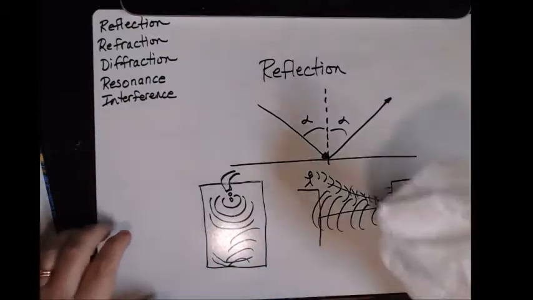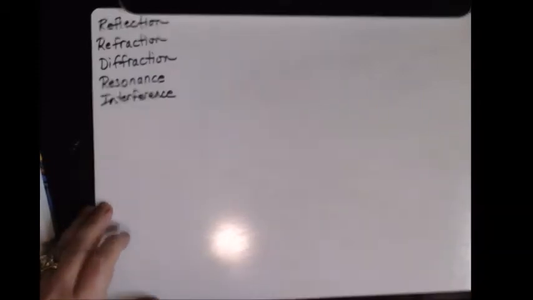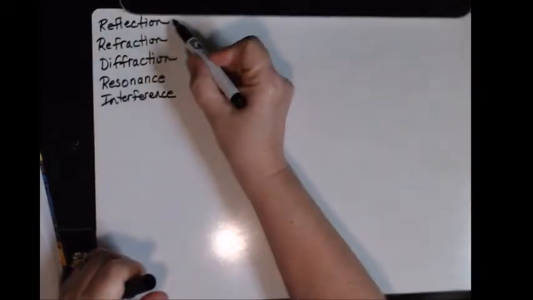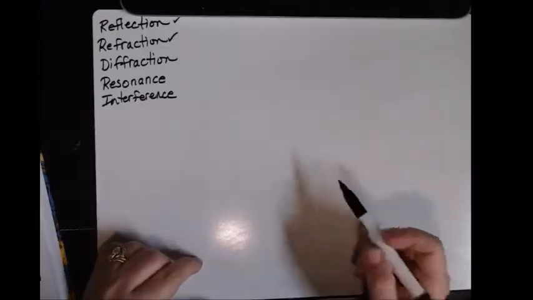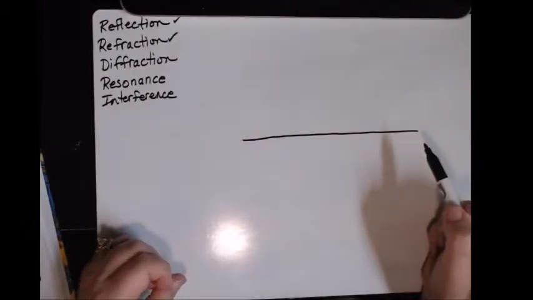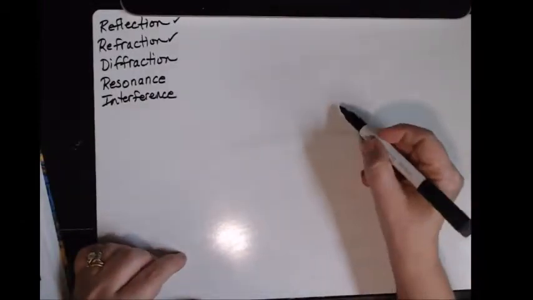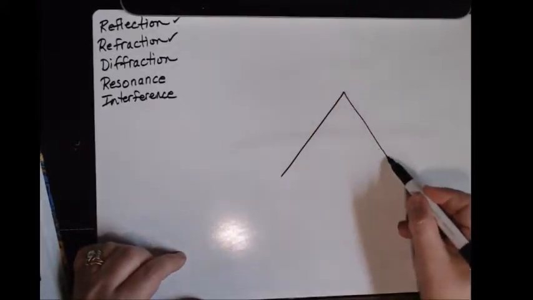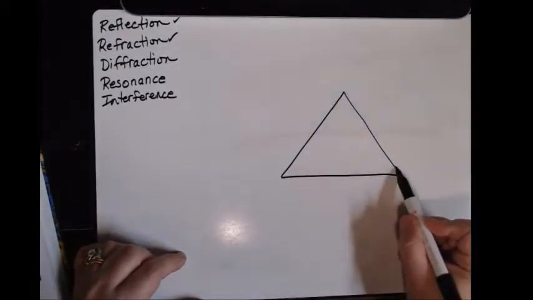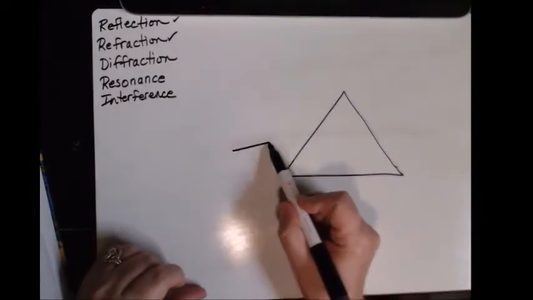Let's talk now about the second type of interaction. So we talked about reflection, now let's talk about refraction. Refraction is basically when a beam is bent. So let's talk about it first in the sense of a light ray. I'm going to use a prism because I think that's the coolest example. So I have a light ray that's approaching it.